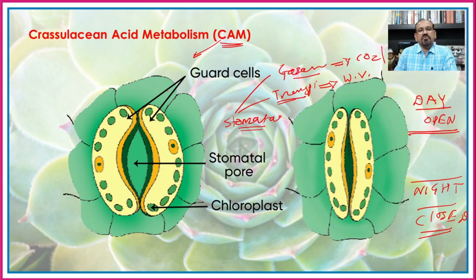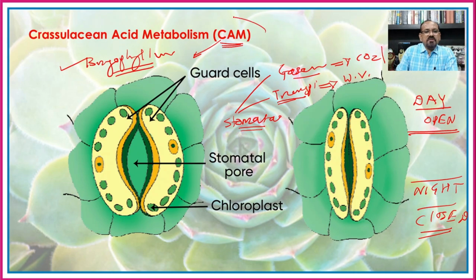So these plants from the family Crassulaceae, that is the Bryophyllum. In this plant, first of all, this pathway was discovered, and hence its name is given, that is the crassulacean acid metabolism. In addition to these, different families are also showing the same phenomenon, that is the CAM pathway.